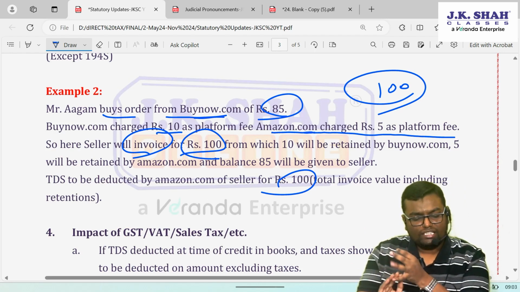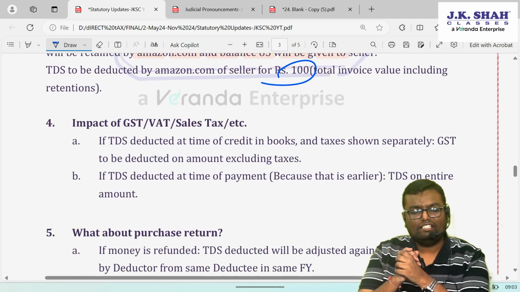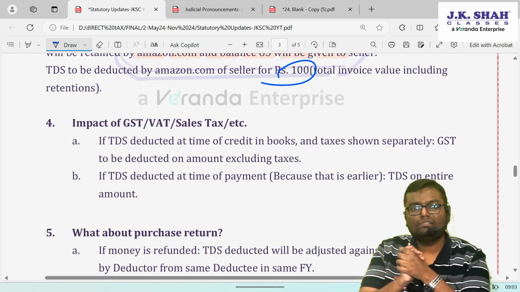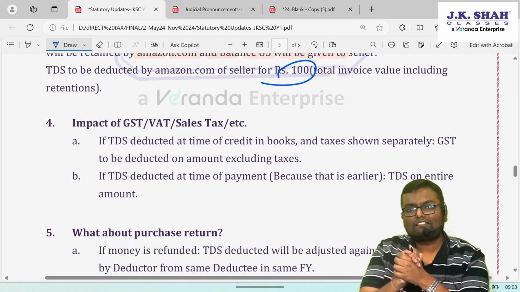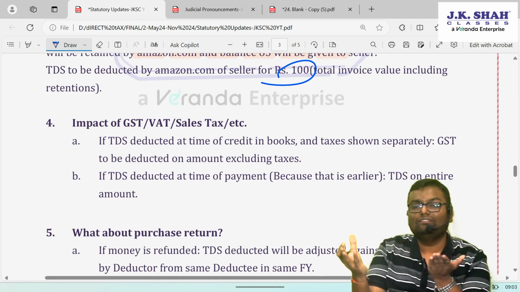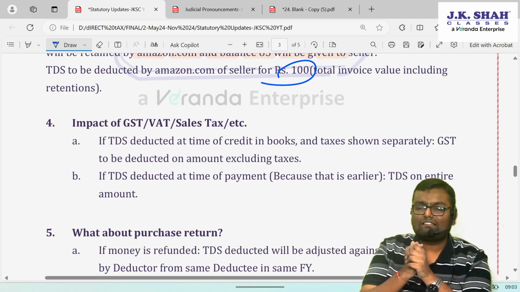The next question over here is, what will be the impact of GST, VAT, sales tax, etc.? See, it is always over and above invoice value. So let's say taxable value is there plus GST, total will become invoice value. The question arises, 194O TDS to be deducted on taxable value or invoice value? See what CBDT says.